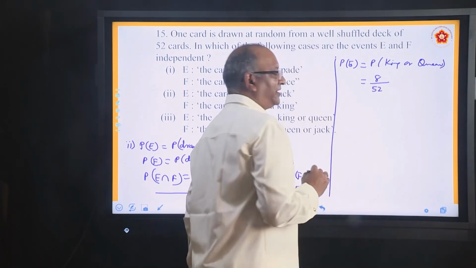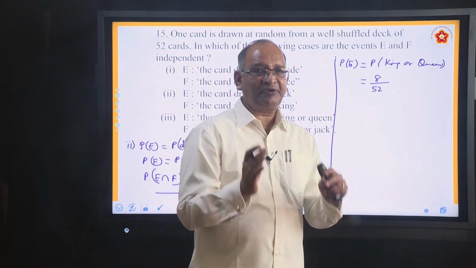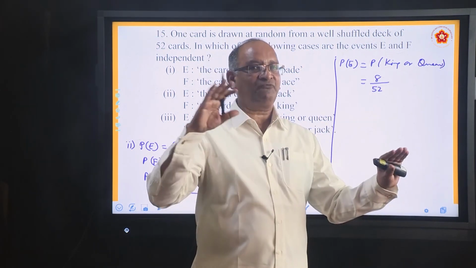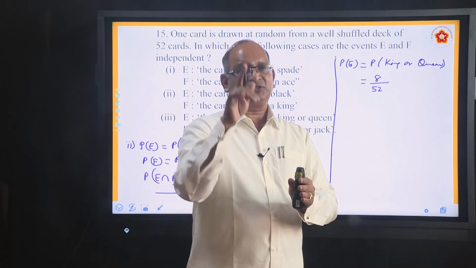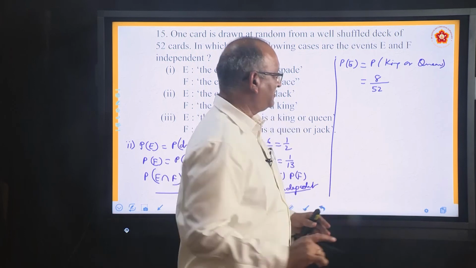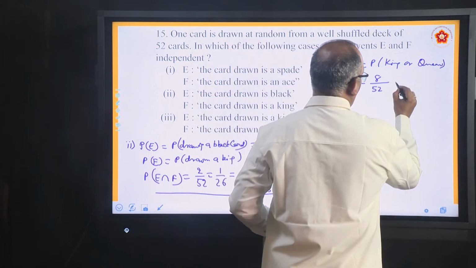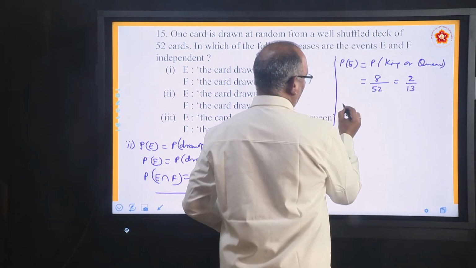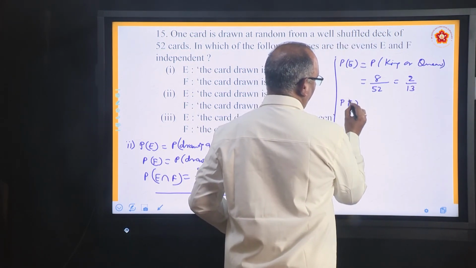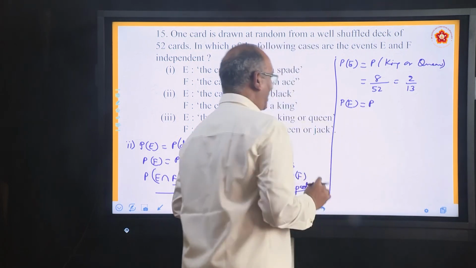Why 8 by 52? Because in a pack of 52 cards there are 4 king cards and 4 queen cards. 4 plus 4, 8. You have to draw one among them. So it is 8C1 by 52C1, 8 by 52, 2 by 13. Now come to P(F). Probability of what?